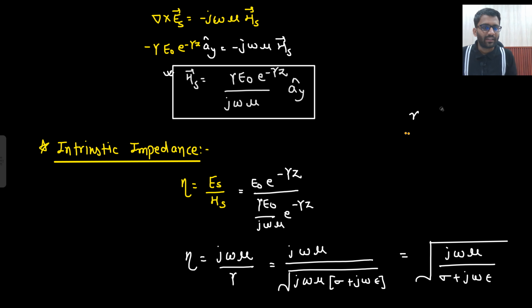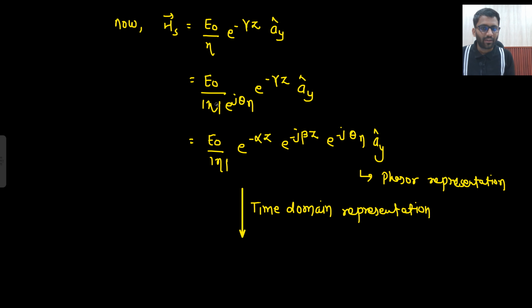Now there is an interesting thing, that this eta has a magnitude as well as some angle. In the previous case it was e to the power j0, and e to the power j0 is 1 only, so we were not caring about that. But here it has some angle. So if this eta goes upward, this is e to the power j theta n, so it becomes e to the power minus j theta n.